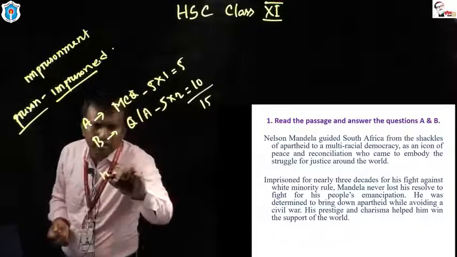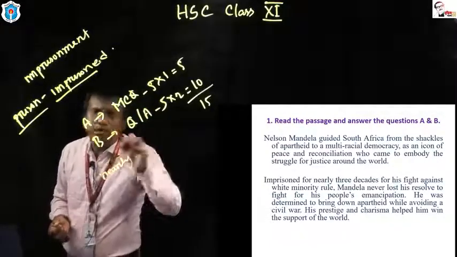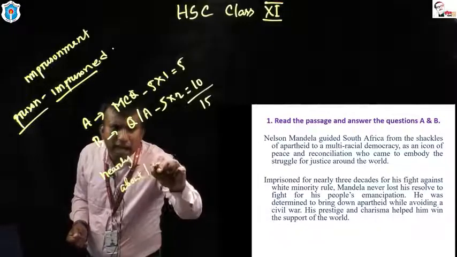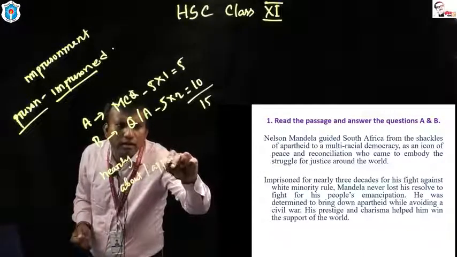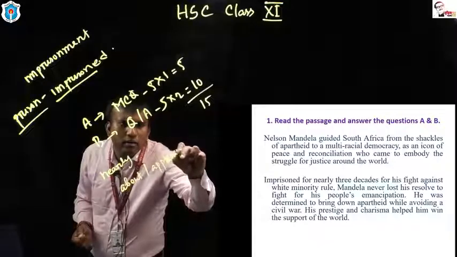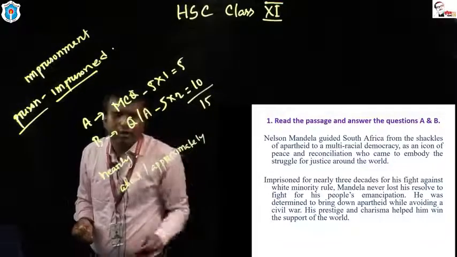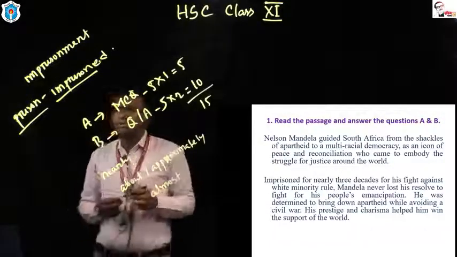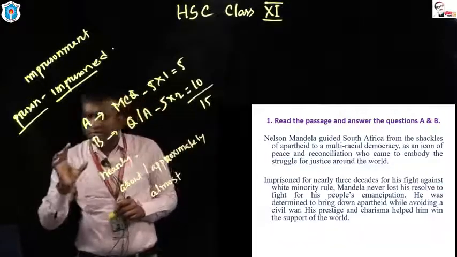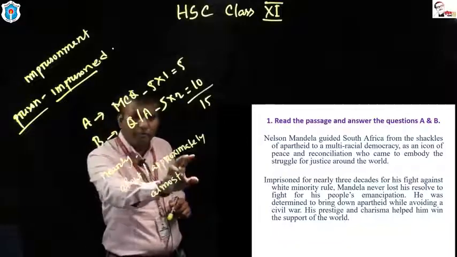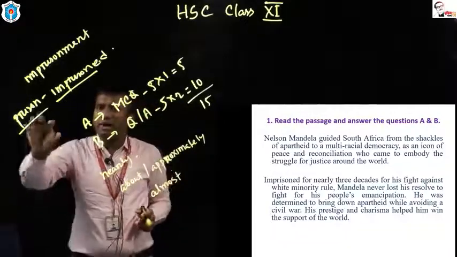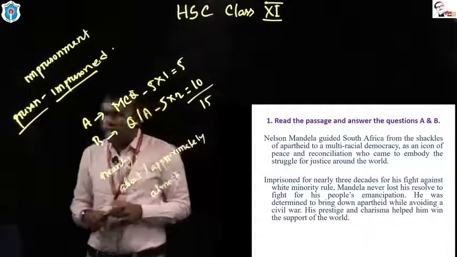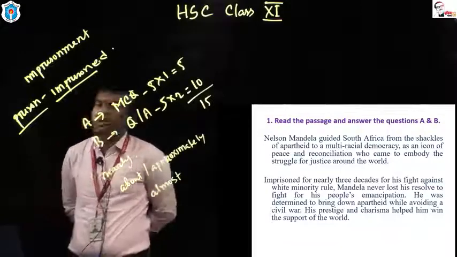What does nearly mean? Nearly means, you can say, about, approximately, almost. So dear students, up to this part, we have got some synonyms of nearly: about, approximately, almost. And we have got some formats of parts of speech related to prison. Imprisoned for nearly 3 decades for his fight against white minority rule.